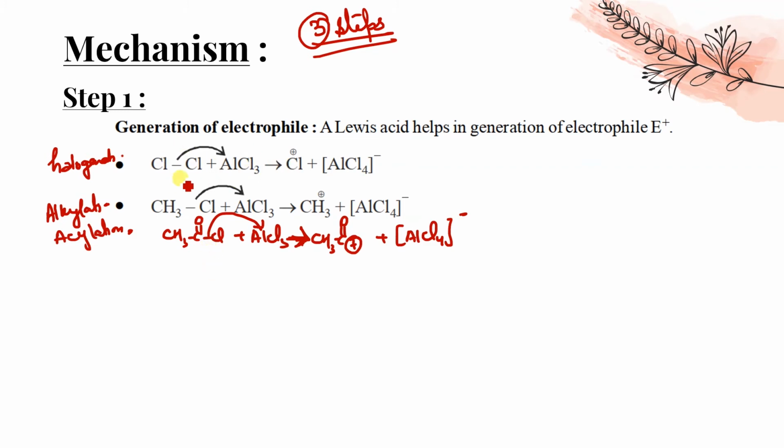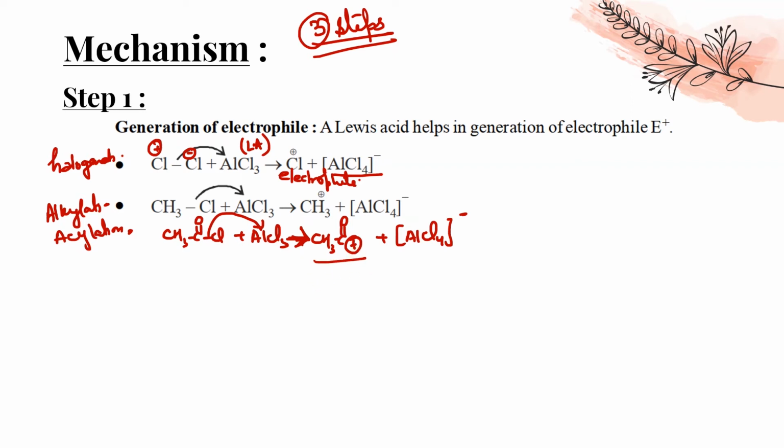Okay, here there will be heterolytic cleavage. So heterolytic cleavage, one will give you plus charge and another will have negative charge for sure. AlCl3 being a Lewis acid will accept this Cl minus very easily to complete its octet and will form AlCl4 minus. Okay, got it? And hence, due to the combination of AlCl3 with the Cl minus, the electrophile is generated over here. Cl plus is the electrophile over here. CH3 is the electrophile over here. CH3CO is the electrophile over here.